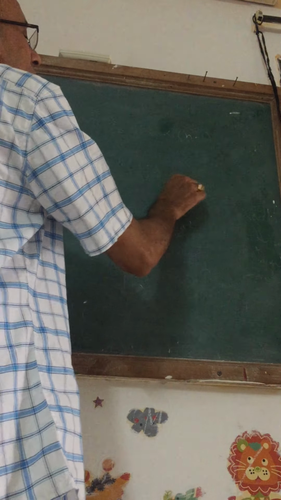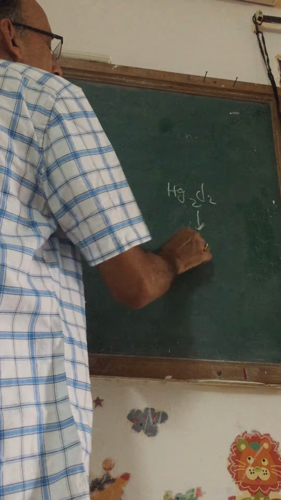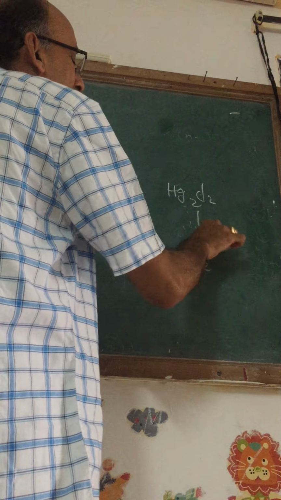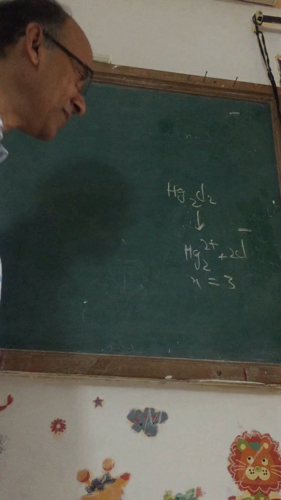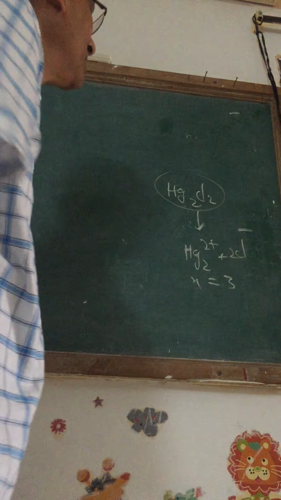But there are some tricky materials. If I look at Hg2Cl2, actually it breaks down to give Hg2 2+ ions and 2 Cl− ions. So n is equal to 3. So it is deceiving. Formula is deceiving.